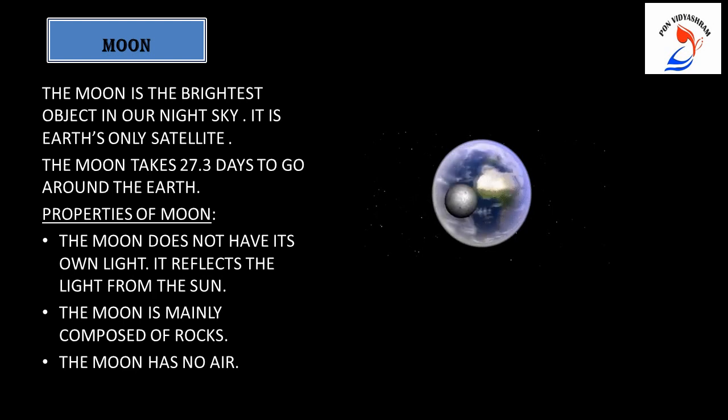Now children, let's see what are the properties of the moon. The moon does not have its own light. It reflects the light from the sun. The moon is mainly composed of rocks. The moon has no air. Now who found all these properties of moon? There were 3 American astronauts who landed on the moon. So let's talk about them.